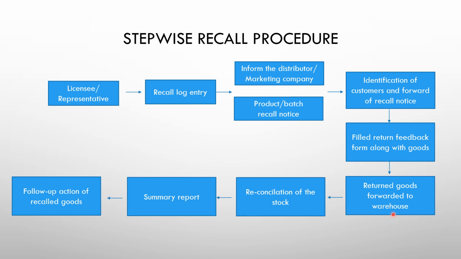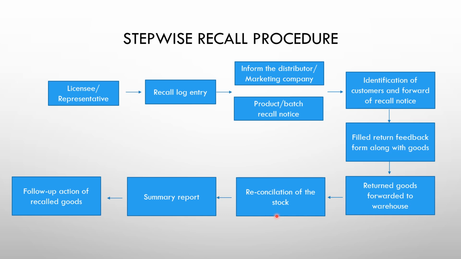That means the quantity of the batch manufactured, how much has been distributed, and how much material is in the warehouse with them. All the stock details and traceability have to be checked by the warehouse person, and they have to see the reconciliation of the stock.